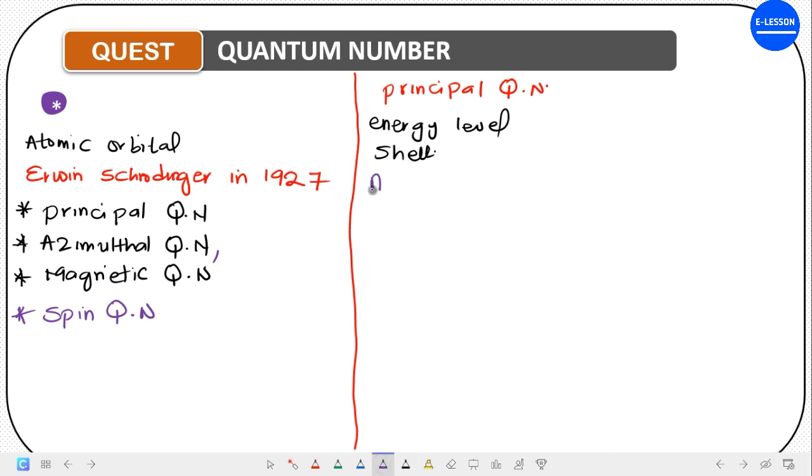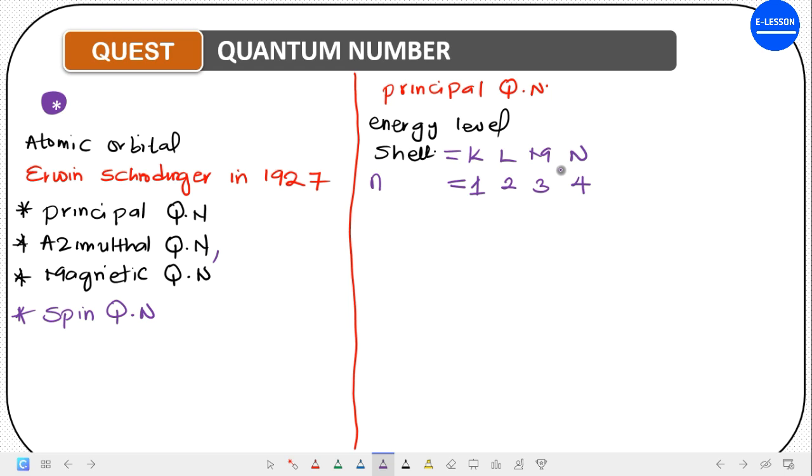Small letter n has values corresponding to each of the shells. For your level, we are going to look at four shells, which are the K, the L, the M, and the N shell. The value of n that K can have is 1, that L can have is 2, that M can have is 3, and that N can have is 4. Let's take note of this, okay?